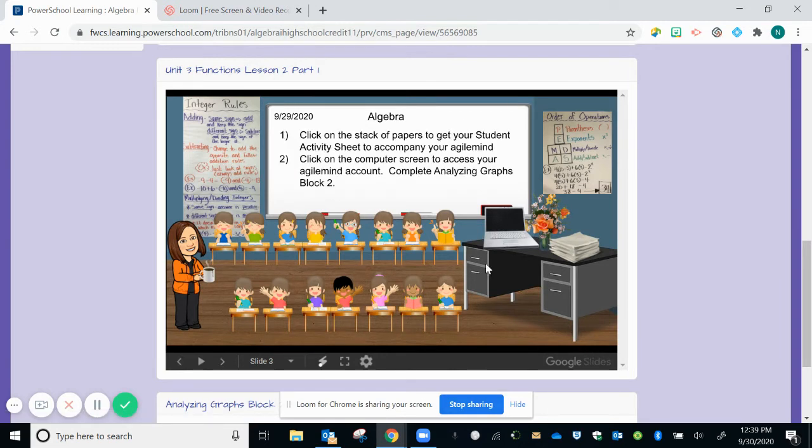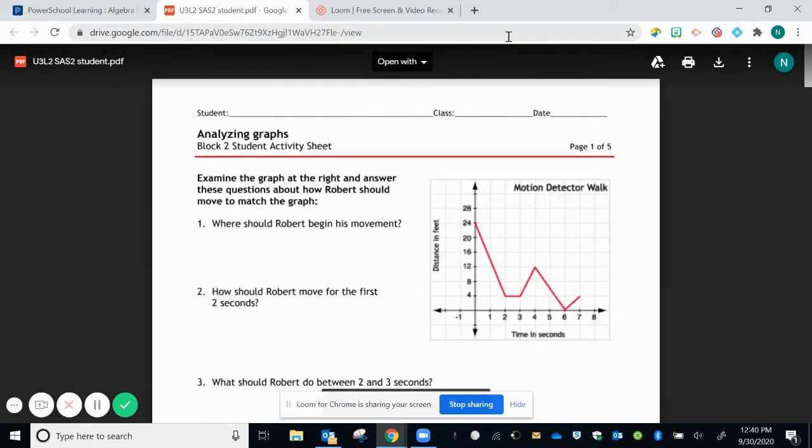On the third slide on this one, it does list some items that you're going to have to complete. So the first one is to click on the stack of papers to get your student activity sheet, which does accompany our Agile Mind work for the day. So when you click on that stack of papers, the Agile Mind page will open up.